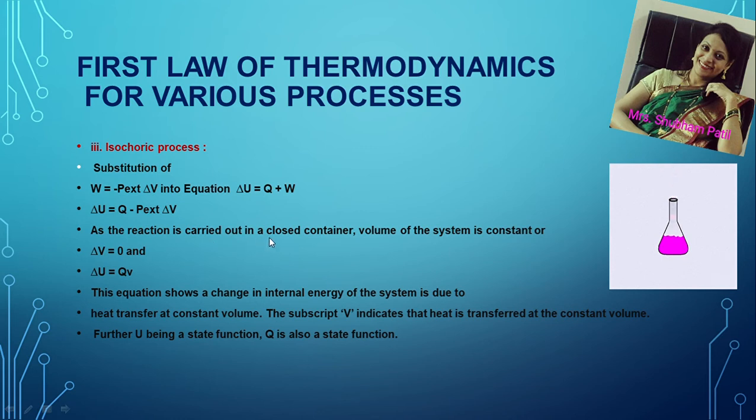As the reaction is carried out in a closed container, the volume of the system is constant, and for an isochoric process we get delta V is equal to 0. Thus delta U becomes equal to QV. This equation shows that the change in internal energy of the system is due to heat transfer at constant volume. The subscript written with Q is V, which indicates that heat is transferred at constant volume. Further, U being a state function, QV also is a state function.